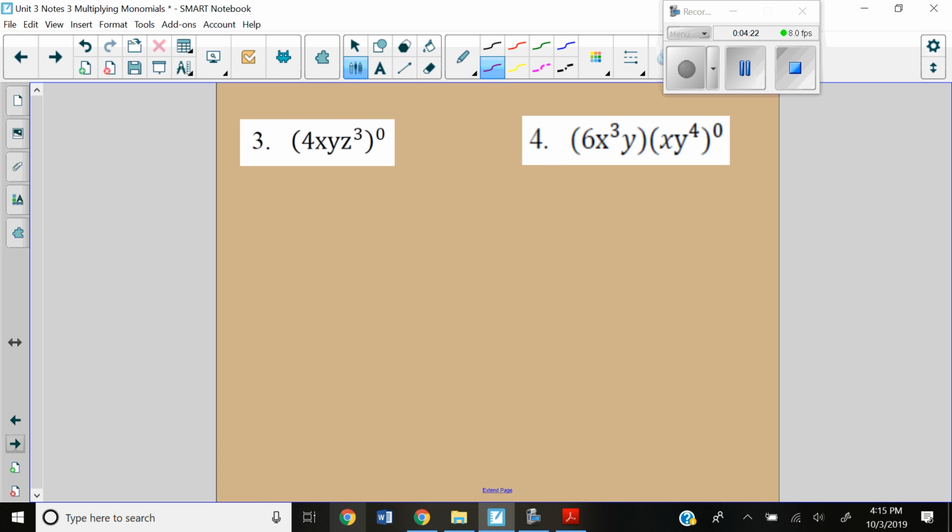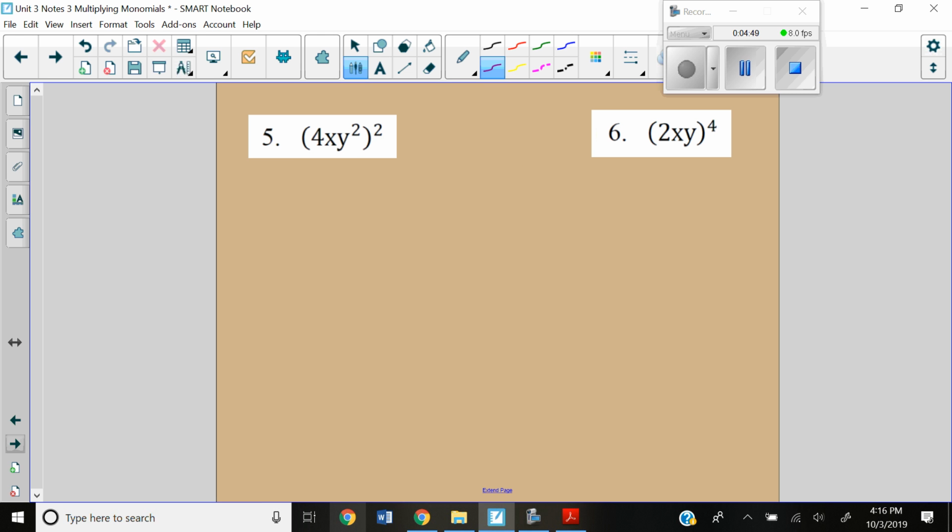All right, take a look at number 3. Everything is in the parentheses and it's all to the zero power, so that makes this whole thing go to 1. Now if we look at number 4, only the second set of parentheses has a zero power, so only the second parentheses goes to 1. My first parentheses stays, and I don't really need to write times 1 at the end.